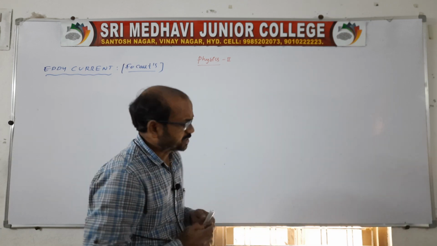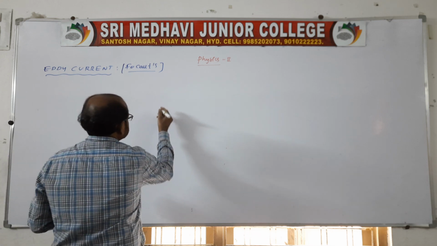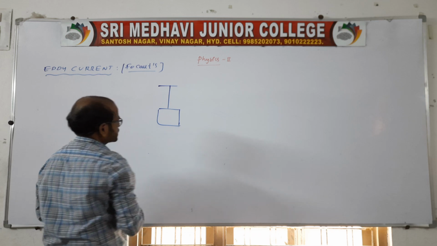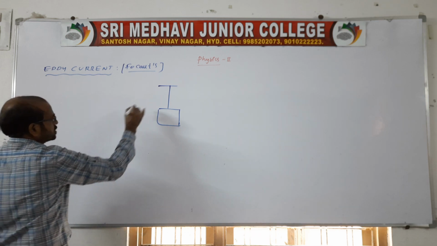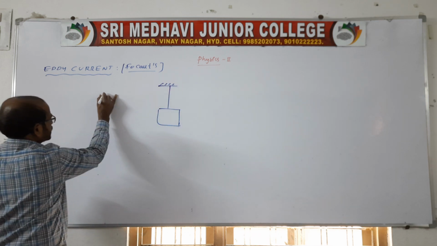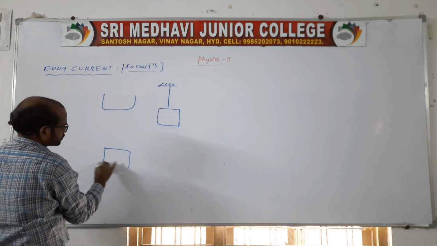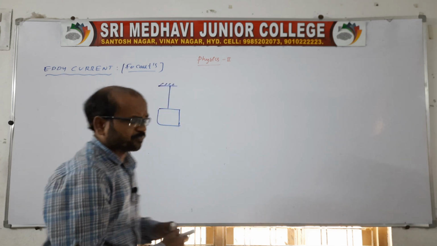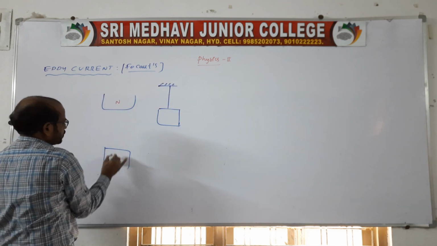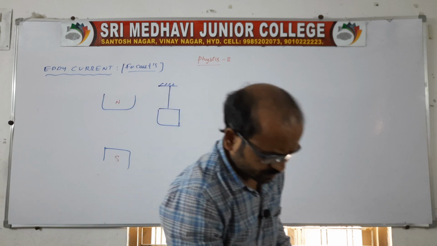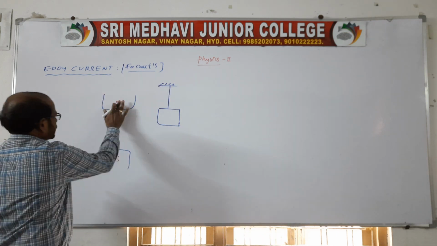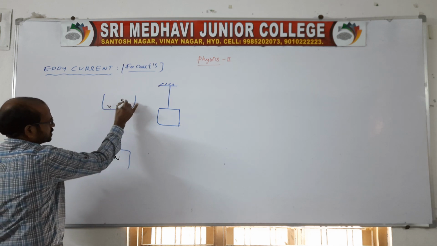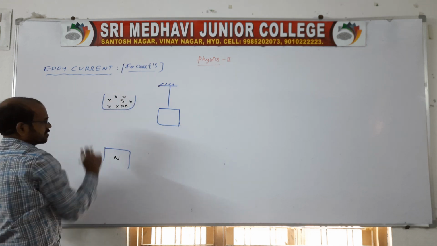Suppose you take a plain sheet which is suspended like this from a rigid support. You take north and south poles. Concentrate on what I am saying now. The north and south poles are placed like this, or south and north, no problem. So there will be a cross field, into the plane of the paper.